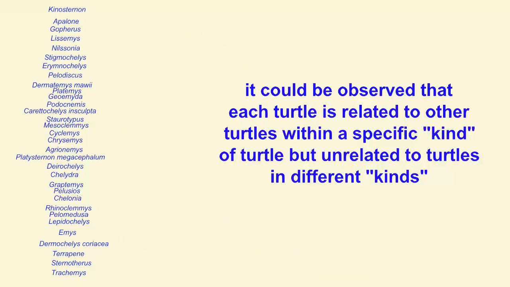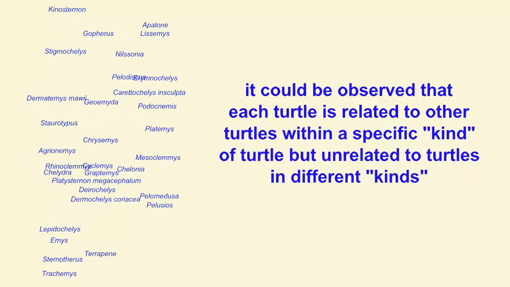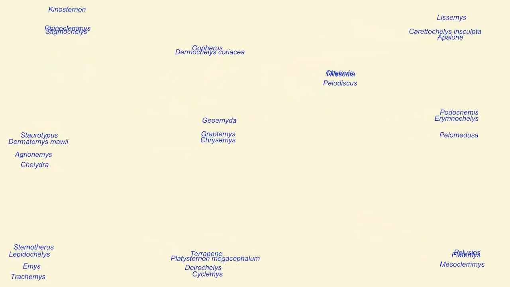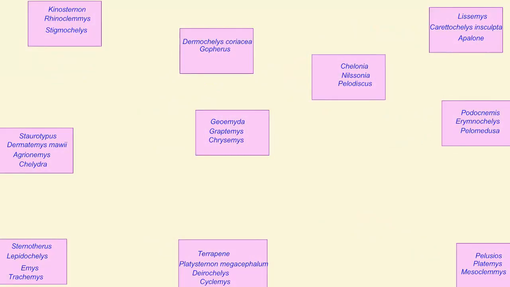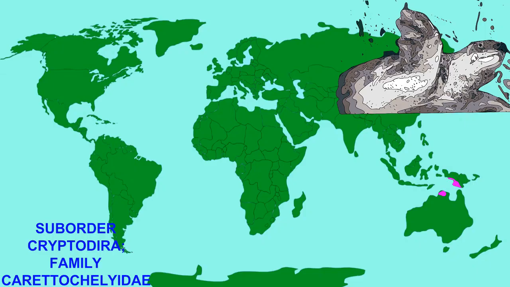It could be that turtles are unrelated to each other. It could be that some turtles are related to each other and would form biological groups, but that certain groups of turtles would be unrelated to other groups of turtles. That is certainly a possible conclusion from the data.